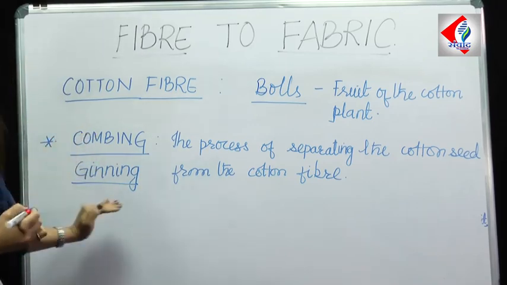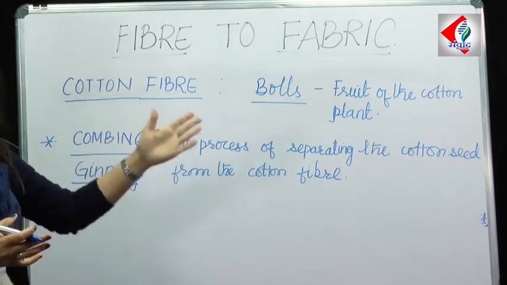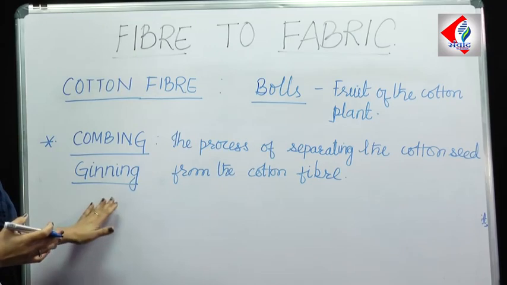So combing or ginning is the first process of making cotton fabric from cotton fiber.